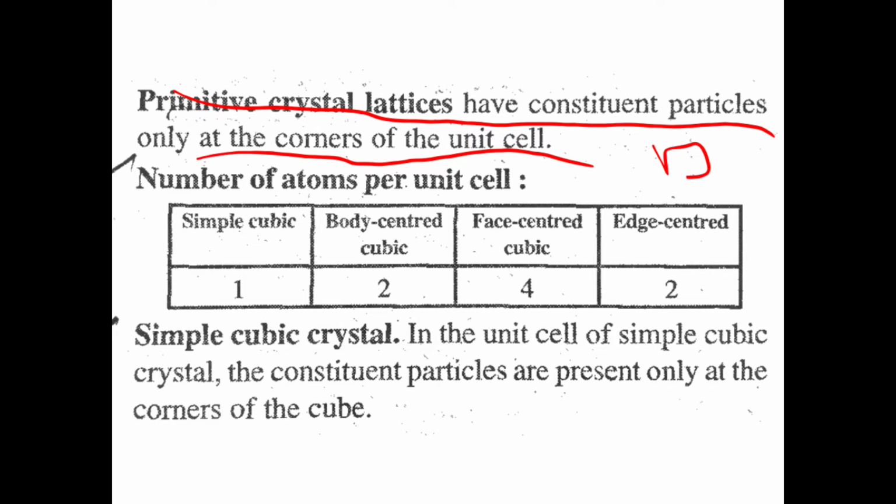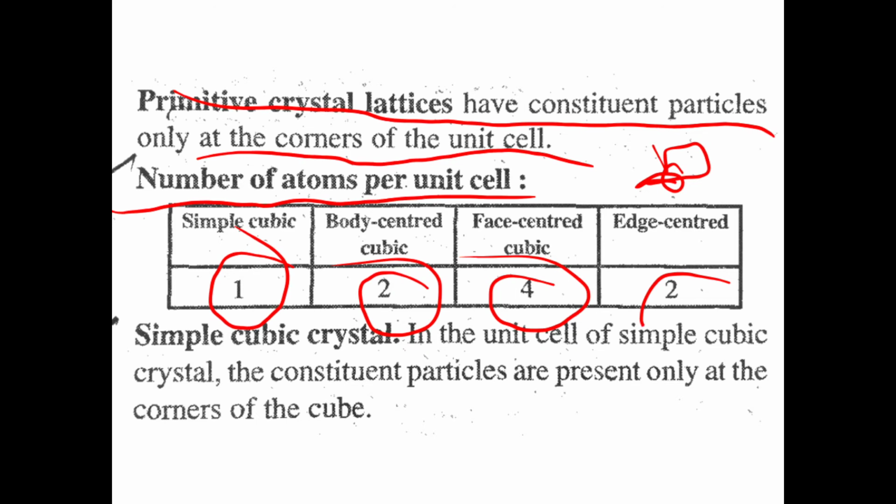We know what a unit cell is. Then the number of atoms per unit cell: for simple cubic, number of atoms 1; body centered, 2; face centered, 4; and edge centered, 2.